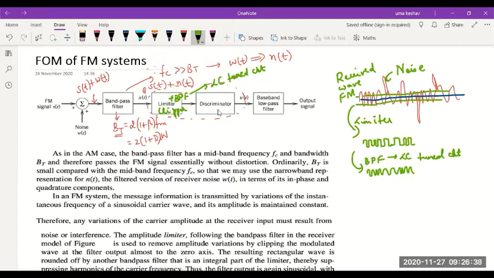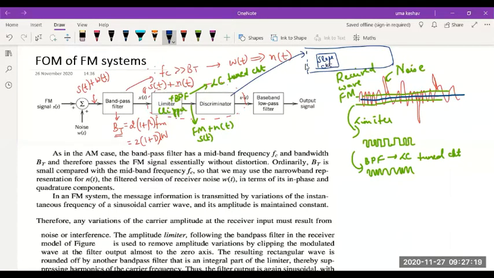Now, output of this, so here I'm going to get the FM signal plus the noise signal. FM, which is S of t plus noise. Again, it's the same almost, except that we are limiting the amplitude. Now that is fed to a discriminator. This discriminator is a combination of two circuits. So can you tell me what would be present in this discriminator? This discriminator would normally include initially a slope circuit.